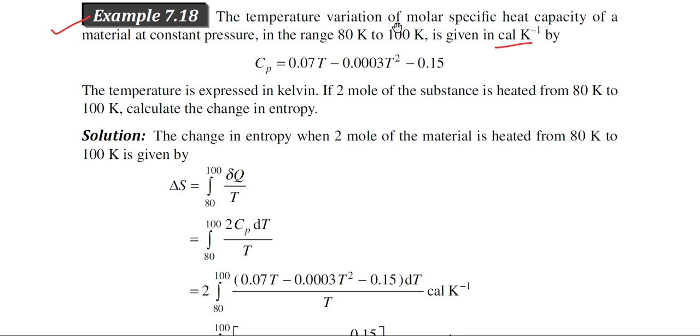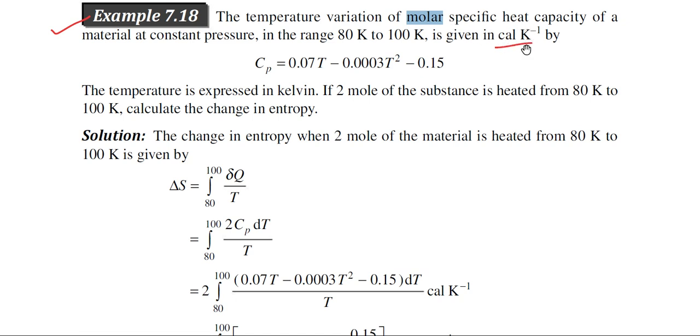The temperature variation of the molar specific heat capacity of a material at constant pressure in the range 80 Kelvin to 100 Kelvin is given in calorie per Kelvin by this expression. So this is an expression for the specific heat capacity at constant pressure, but one thing you have to note very clearly is that this is the molar specific heat capacity and its unit is calorie per Kelvin.